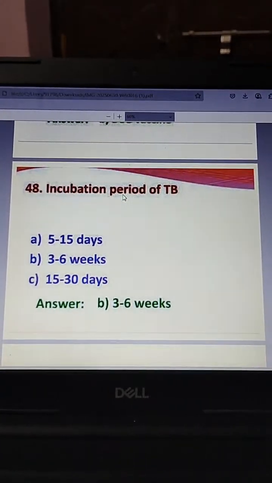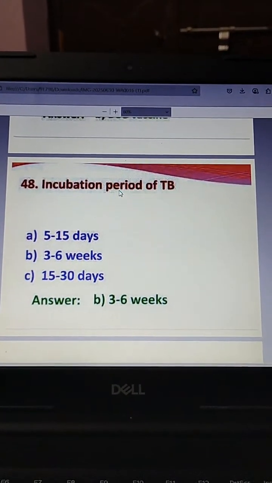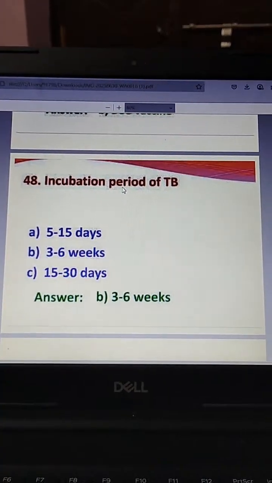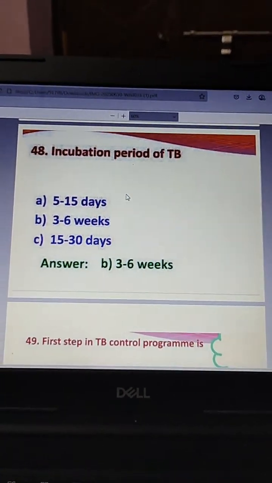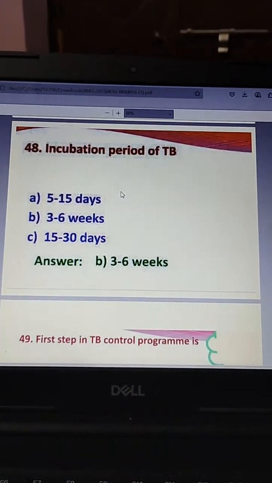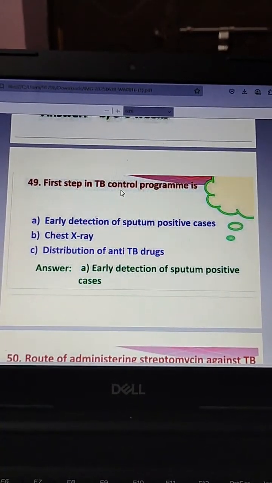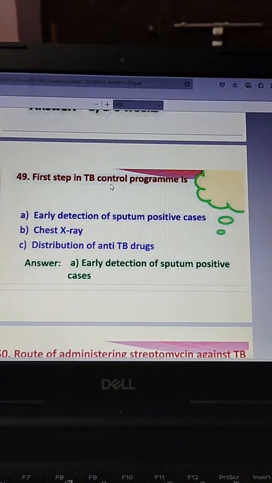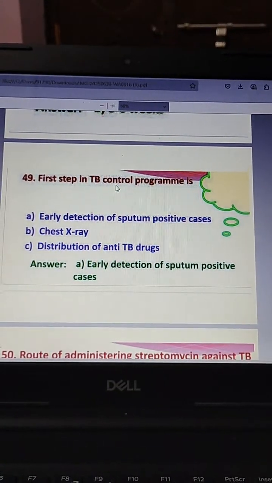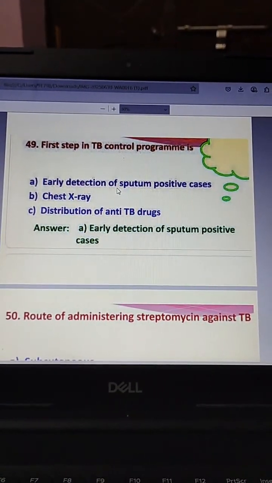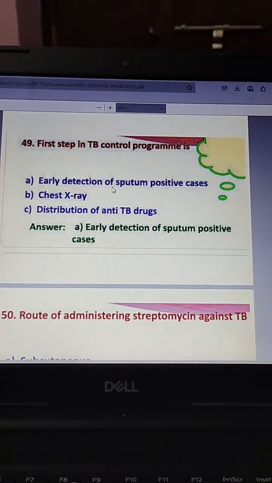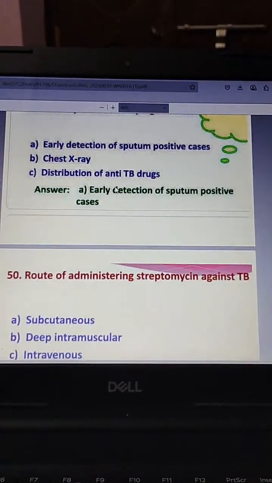The next question, incubation period of TB: 5 to 15 days, 3 to 6 weeks, 15 to 30 days. The answer is 3 to 6 weeks. Then the final step in TB control program is: early detection of sputum positive cases, chest X-ray, distribution of anti-TB drugs. The answer is early detection of sputum positive cases.